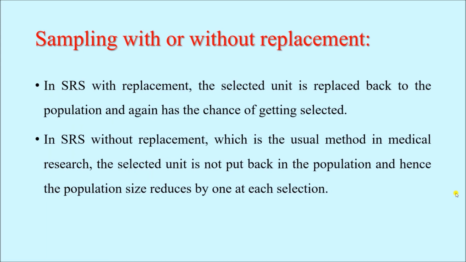Random sampling can be with or without replacement. In simple random sampling with replacement, the selected unit is replaced back into the population and again has a chance of getting selected. Whereas in simple random sampling without replacement, which is the usual method in medical research because we follow the without replacement sampling method, the selected unit is not put back in the population, and hence the population size decreases by 1 at each selection. So let me give you an example.